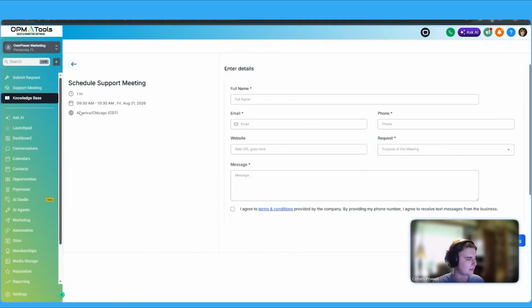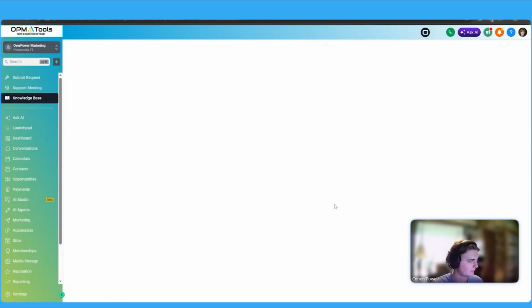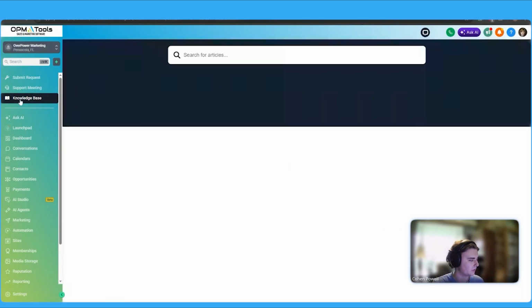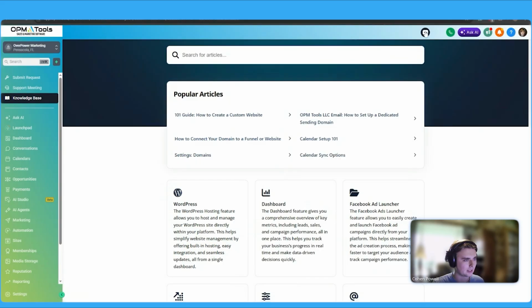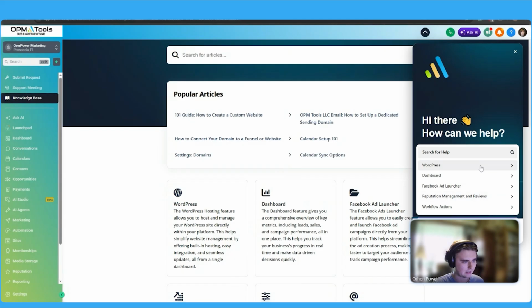And then finally is the knowledge base. Knowledge base can either be found through the knowledge base tab or through this black chat widget icon in the top right corner. And then from here, you are able to look at a wide variety of articles regarding OPM tools that go over different topics about the system, like we just went over today. So if you're just interested in learning more about the software, you're more do-it-yourself, and you just want to become more proficient regarding the software, this is the place you want to go.